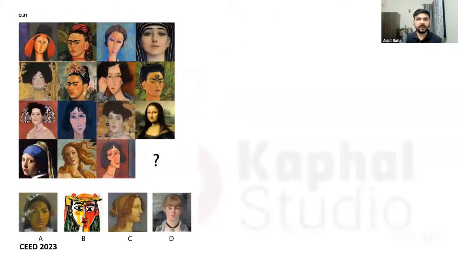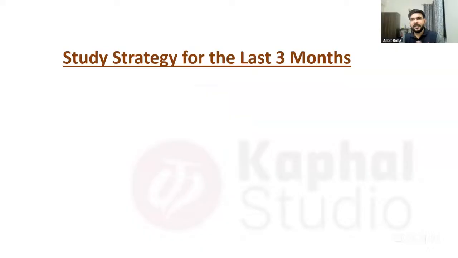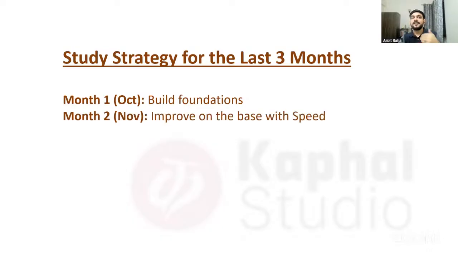Okay, so I just have to tell them the last thing, on a daily basis, what, because that is the doubt everybody is asking. For example, you can divide the last 3 months very quickly. In October, you try to build on foundation, whatever we have just discussed, that is where you should focus. Then in November, you have to work on speed. Don't try to go for speed right now. For building foundation, what should we do?